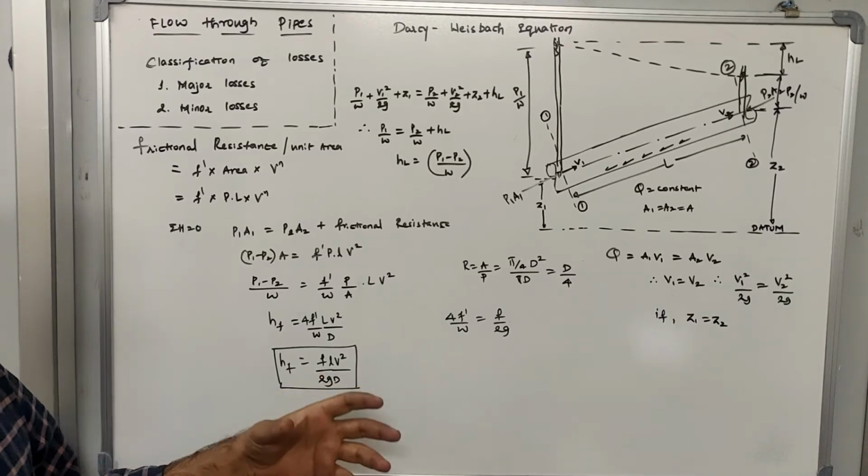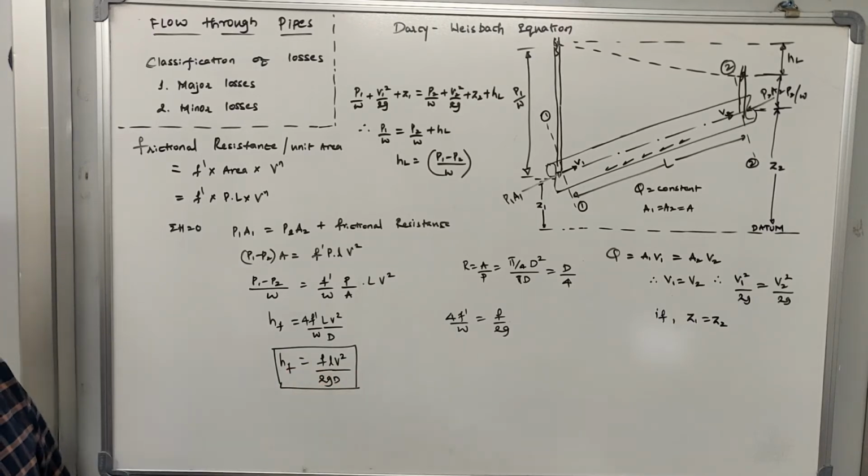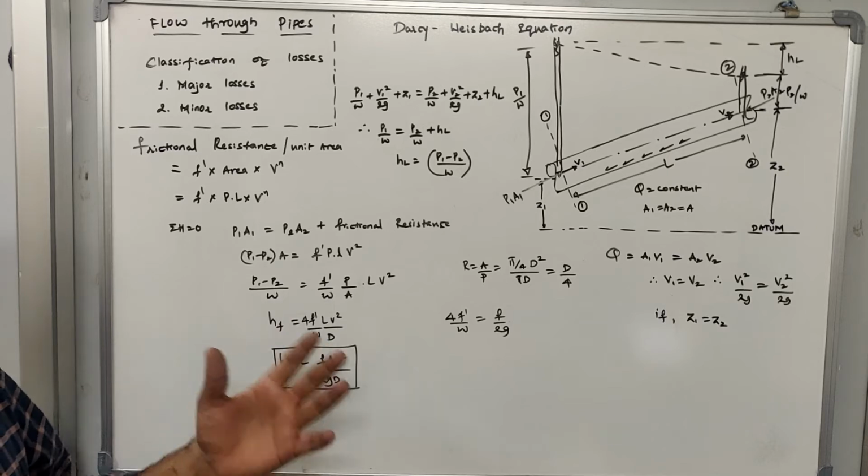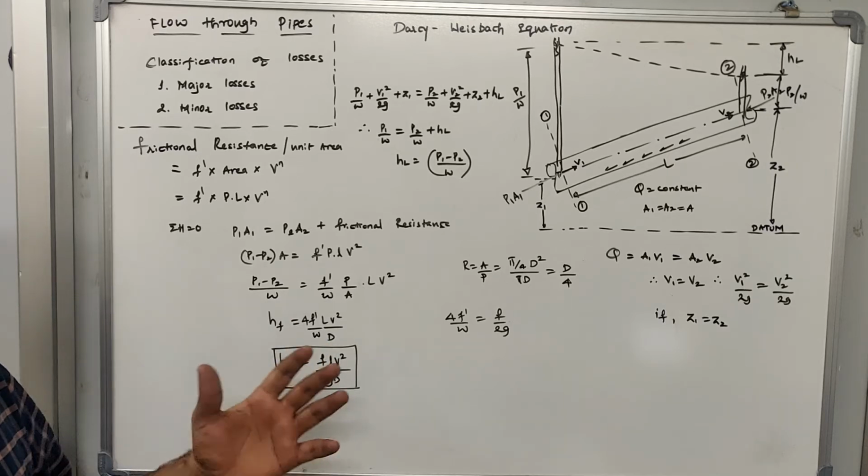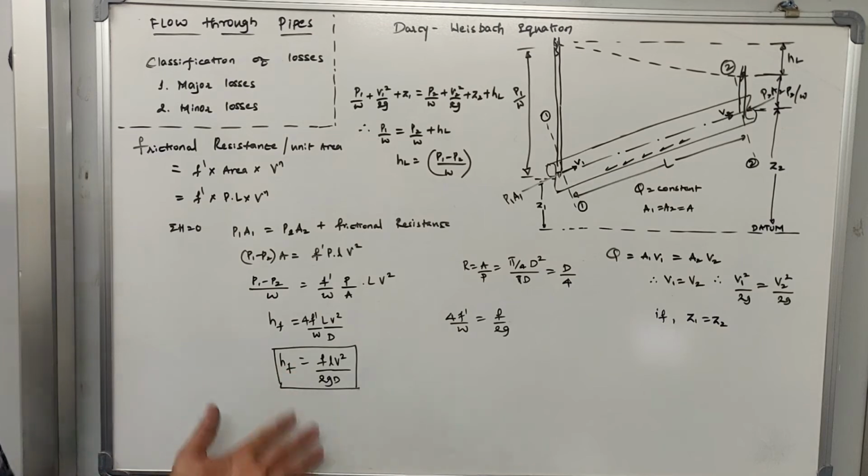Now imagine a concrete surface and a PVC surface. If it is a PVC pipe, the water flows very smoothly, and the resistance offered by the pipe material is very little. If the water is flowing in a concrete pipe, the resistance offered is more.